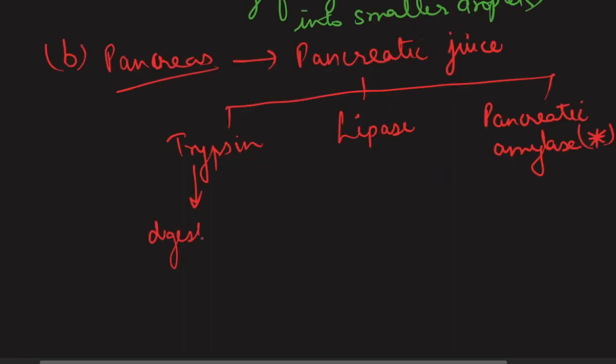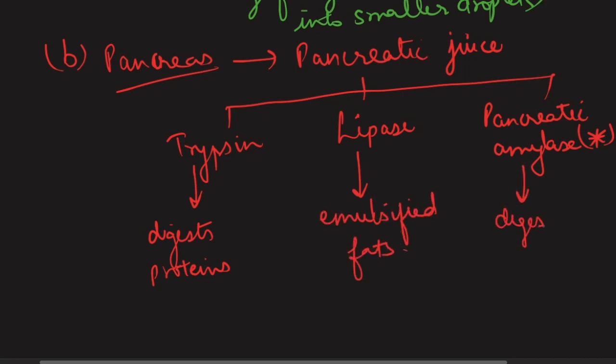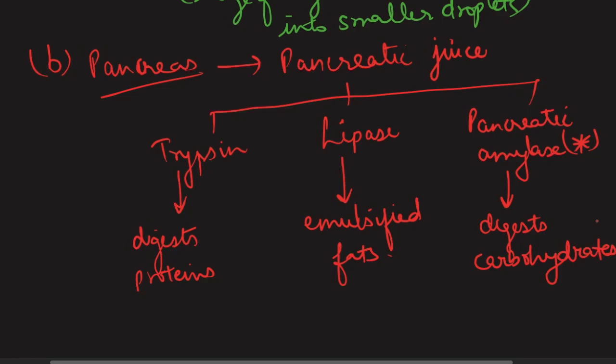So trypsin digests proteins, lipase digests emulsified fat, and pancreatic amylase helps in the digestion of carbohydrates. We will not write starch here because it does not act just on starch, we will write carbohydrates. Okay, now let's first discuss trypsin. Trypsin is a protein digesting enzyme, and we just mentioned in the stomach that pepsin is also a protein digesting enzyme. It's a very good question that is usually asked in the papers: what is the difference between trypsin and pepsin? The similarity between these two enzymes is that they both are protein digesting enzymes.